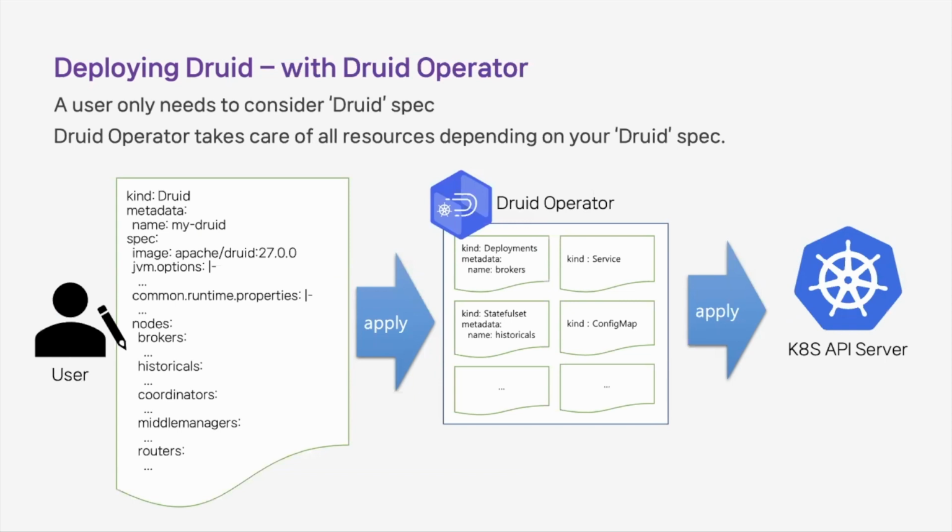With the magic of Druid operator, you can cut off a significant amount of work. The only thing you have to do is to describe a Druid specification and then submit it to the Kubernetes API server. The Druid operator will take care of the rest of the boring work automatically.